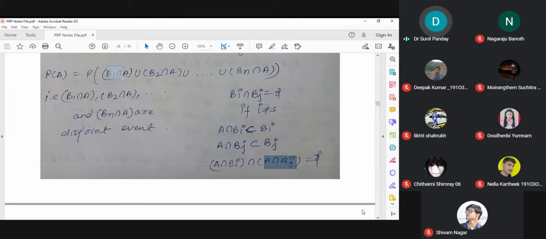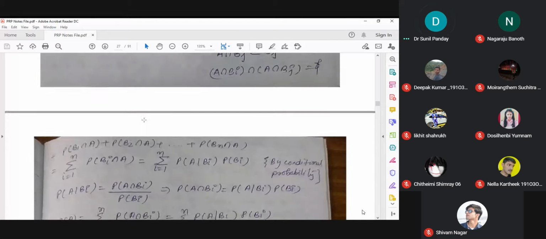It means whatever B1 intersection A, B2 intersection A, and Bn intersection A are present there, they are actually mutually exclusive, because their larger sets B1, B2, Bn are mutually exclusive. So being subsets, they are also mutually exclusive. So being mutually exclusive, the probability of these unions is actually the sum of their probabilities, like this one. And then I index this summation, because this sum can be written in terms of summation, i goes from 1 to n, P of Bi intersection A.